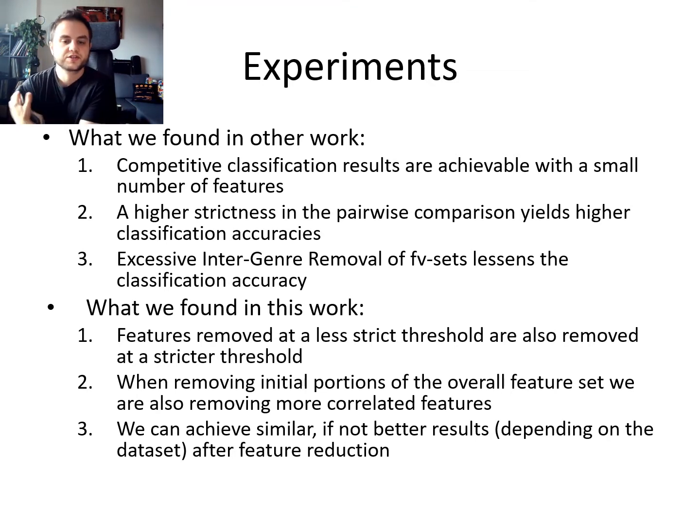So when removing initial portions of the overall feature set, we are also removing more correlated features, and the way we calculated that was we looked at the average Pearson correlation of the features that were removed against the average Pearson correlation in general across all the features, and if that value is greater than 1, then we know we're removing more correlated features on average. So we can achieve similar, if not better results, depending on the data set and the features used after feature reduction.